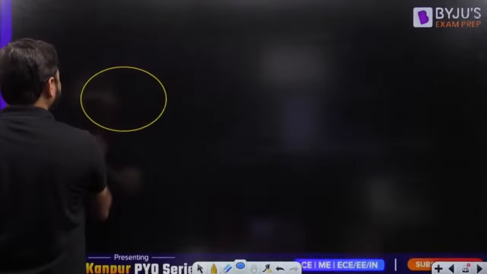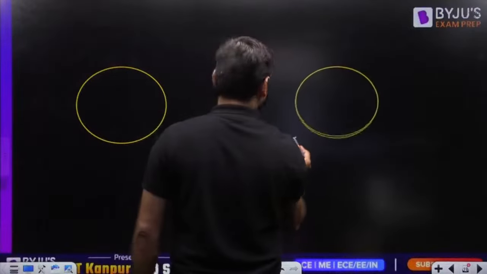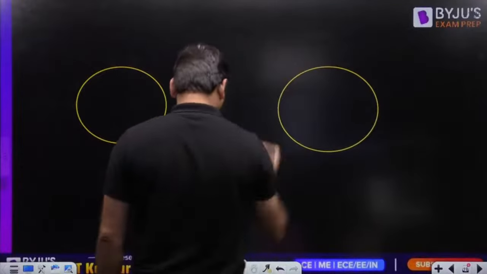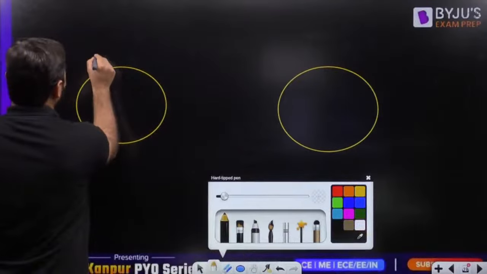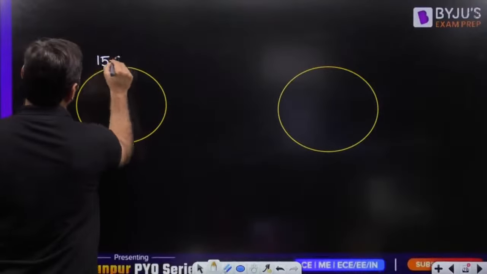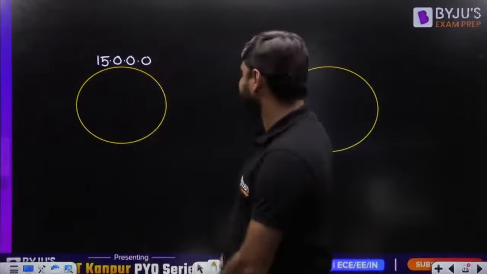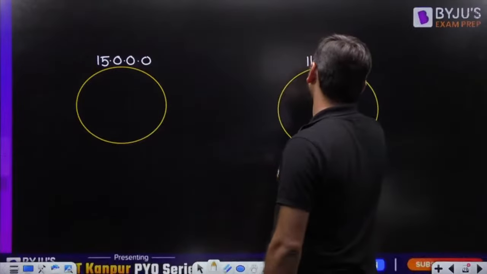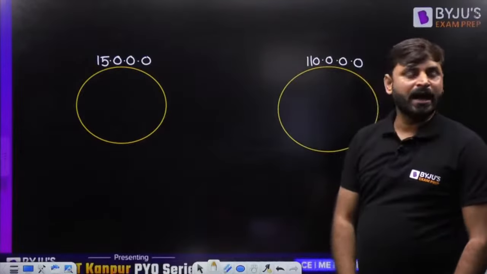Suppose this is one network, my dear friends, and we have another network here. Suppose this network has the network ID 15.0.0.0. This network has the network ID 110.0.0.0. All are class A networks.